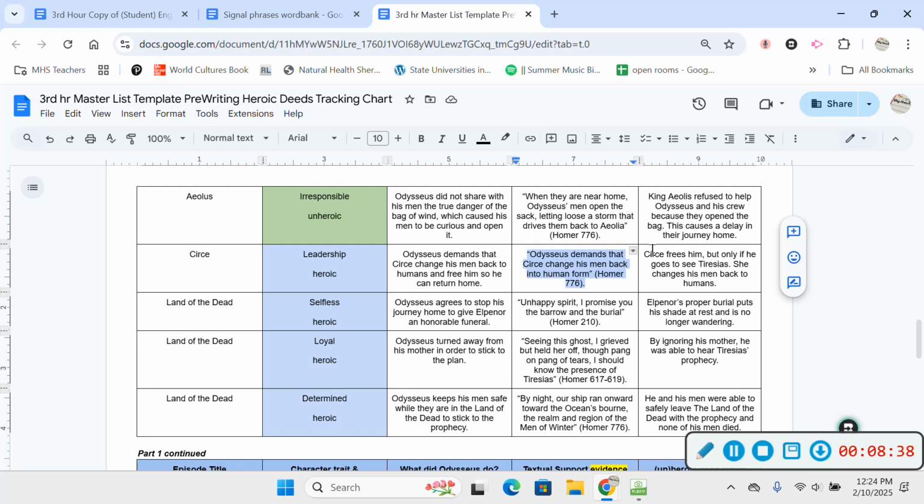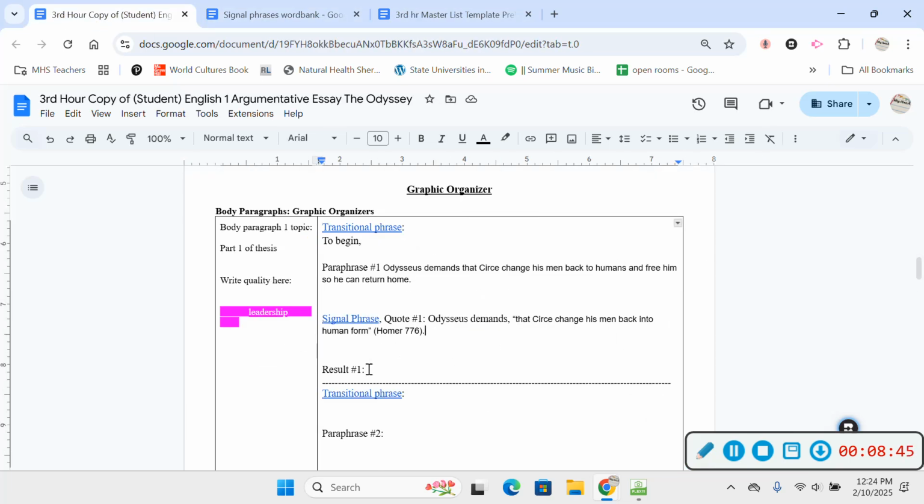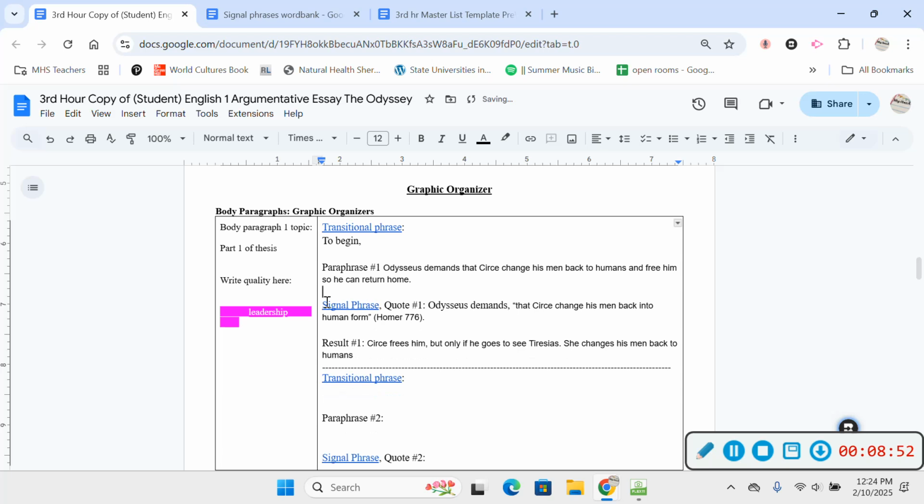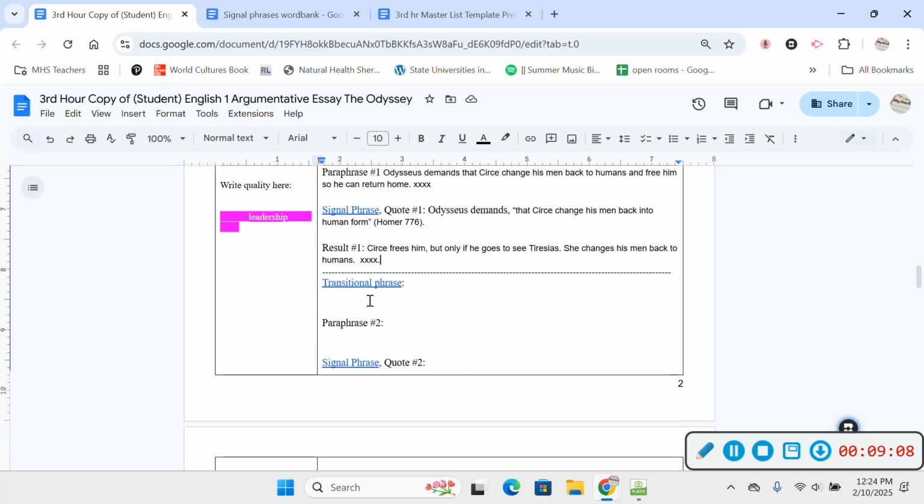After that, I am going to go over here and put my result, and I'm going to copy and paste it over here on my result. Once I'm done with that, I just need to proofread everything in this little section and look at this as basically half of my body paragraph. So this would be where, if I wanted to, I could add a little bit more information here. I could add even a little bit more here if I wanted to, but for the most part, that is my first example.